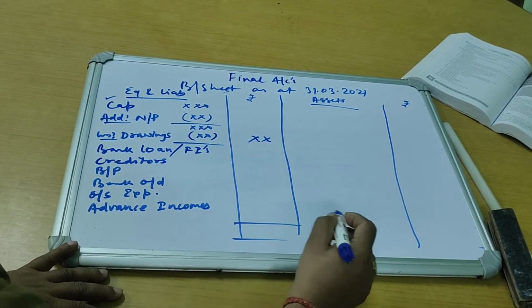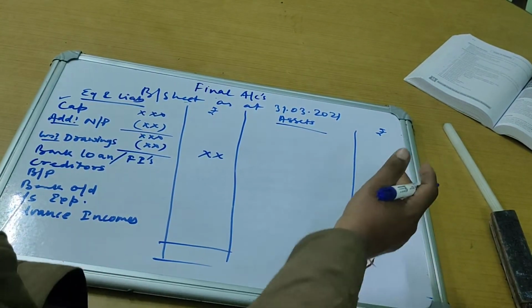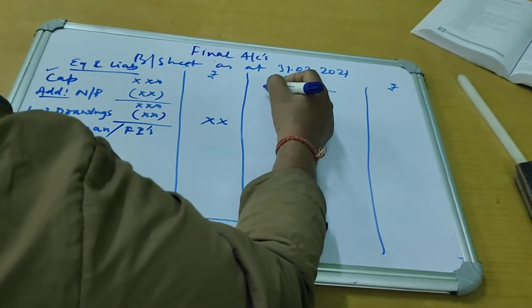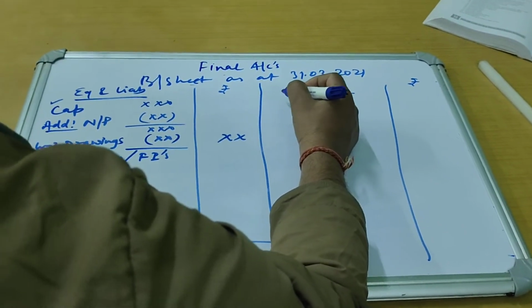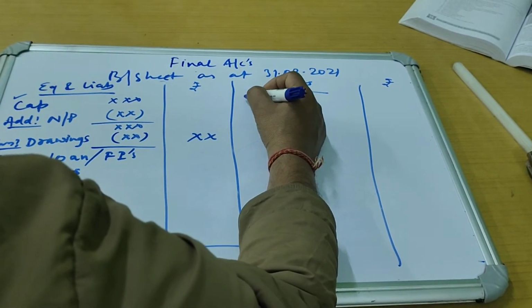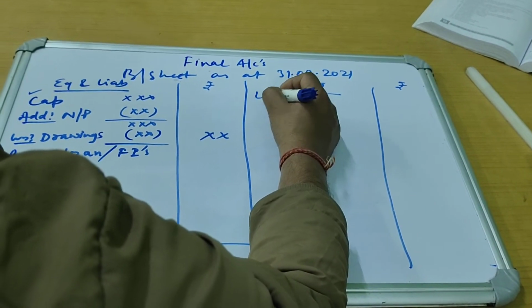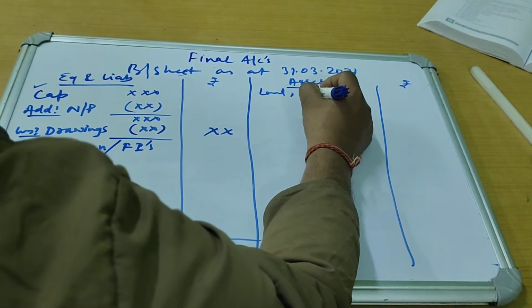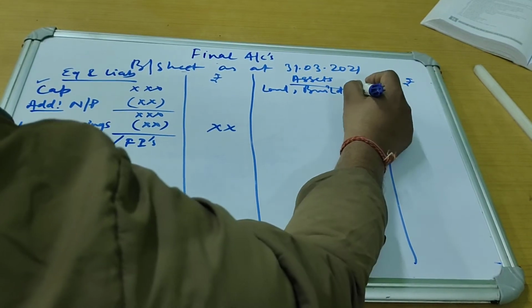These are the liabilities. And on the asset side, we'll write all the tangible ones first. Fixed tangible assets, for example land, building, plant, machinery.